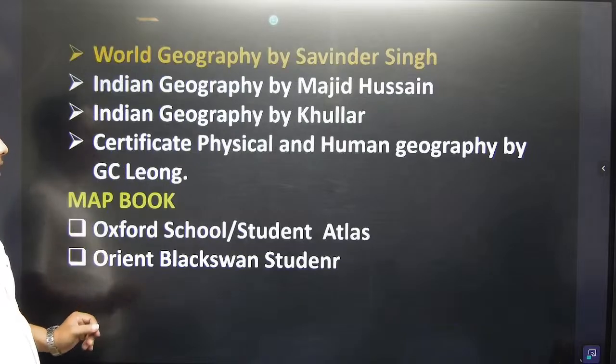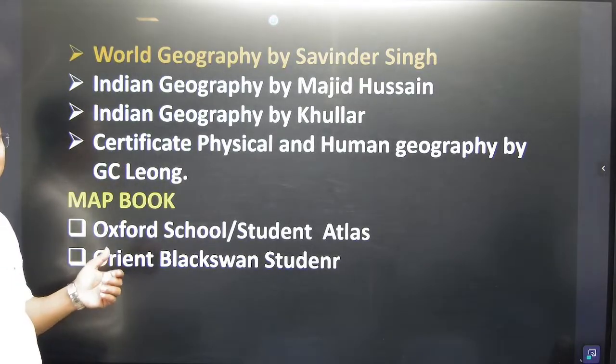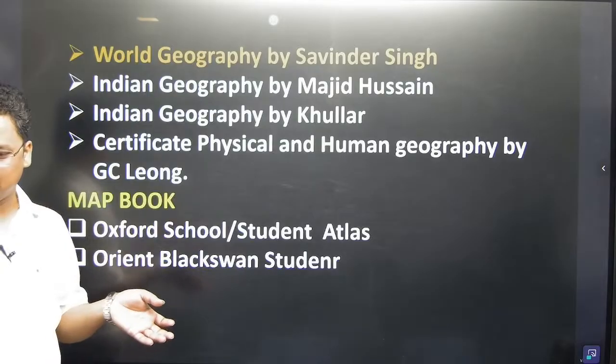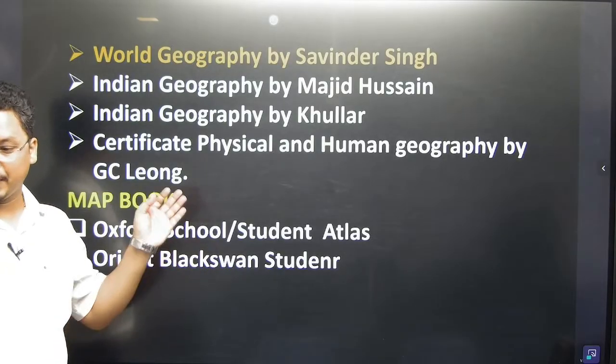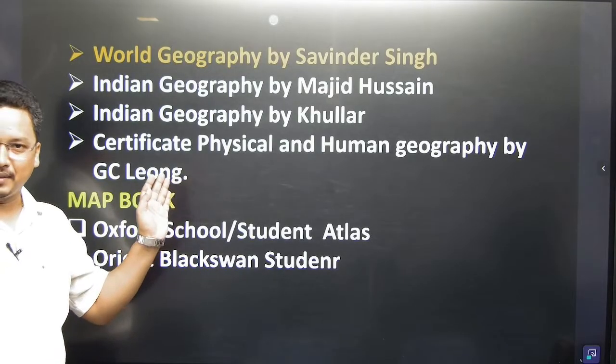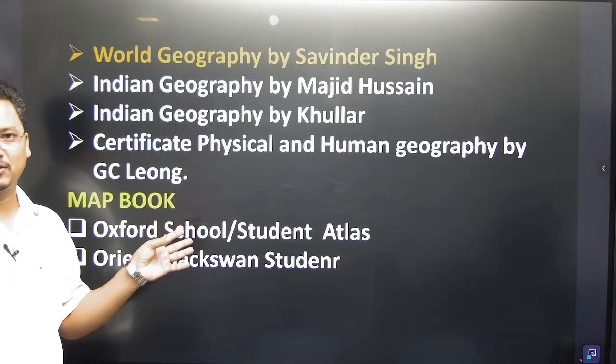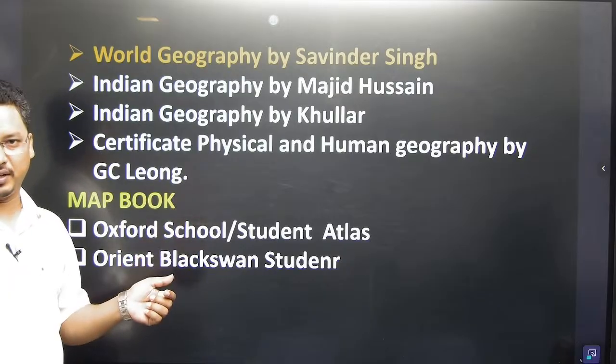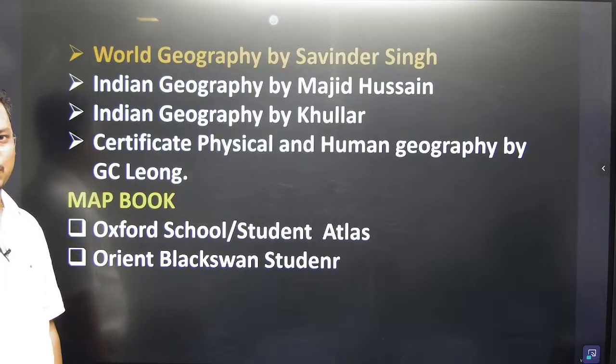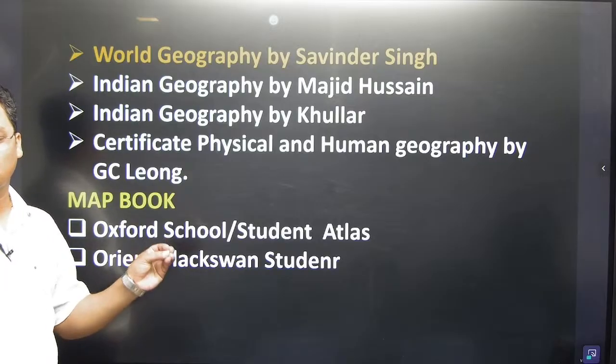Then apart from that, other books, some standard books apart from the NCERT, like the Physical Geography by Savinder Singh.